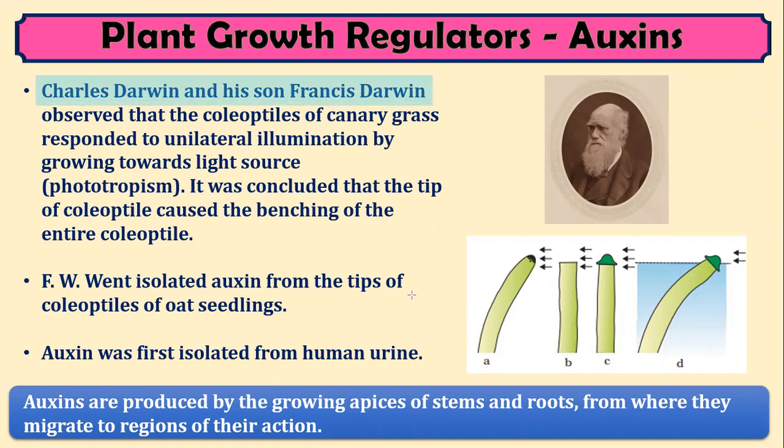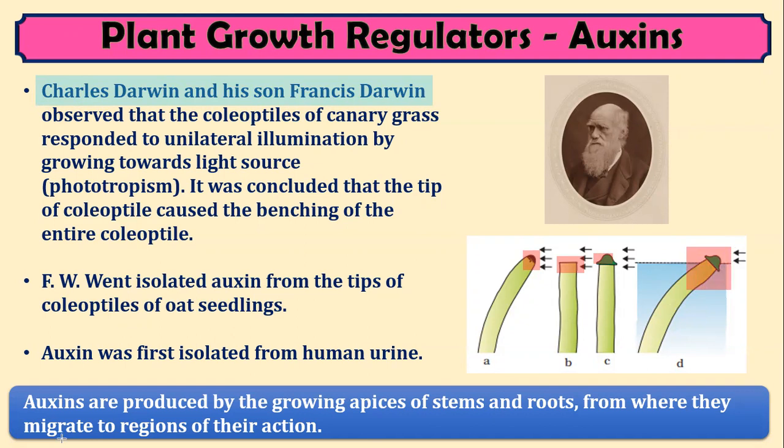Charles Darwin and his son Francis Darwin first observed that the coleoptiles, that is the tip of canary grass, respond towards a light source. When such a tip was removed, as you can see here, the plant doesn't respond to sunlight; the shoot tip doesn't respond to sunlight. And when a similar structure with such a tip was added, it again starts to bend towards the direction of light.